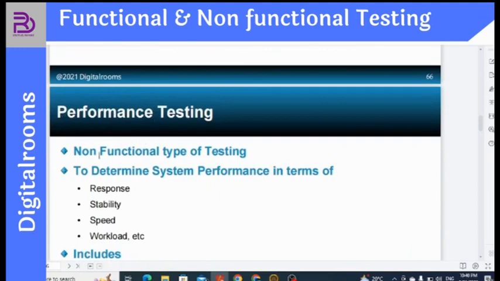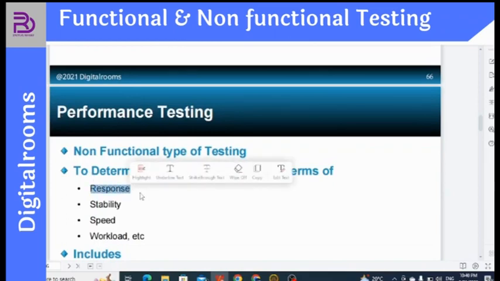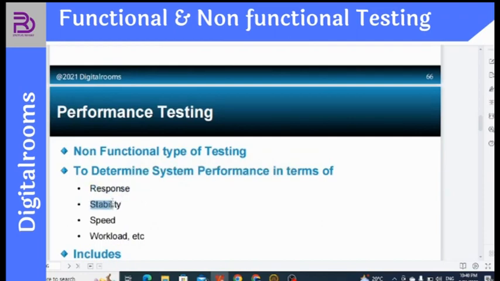Performance testing is a non-functional type of testing. It includes response, meaning how much time the software takes to load. Then stability, meaning how long the software stays stable. For example, after working 15 minutes the software shows an error, or says some error occurred. You might have seen this kind of problem. These are stability testing. The software is not stable.